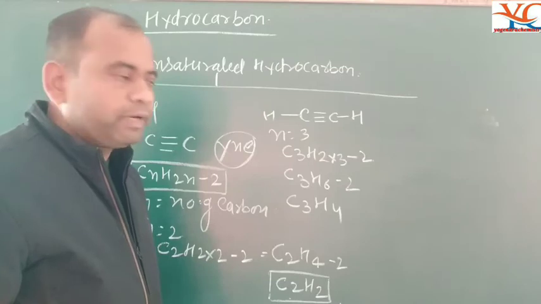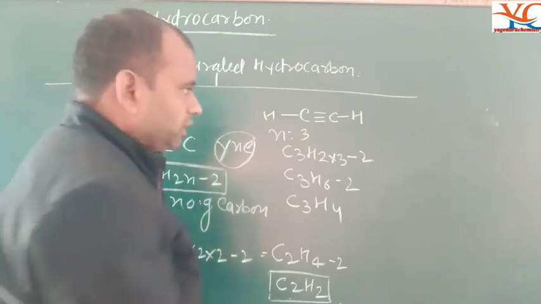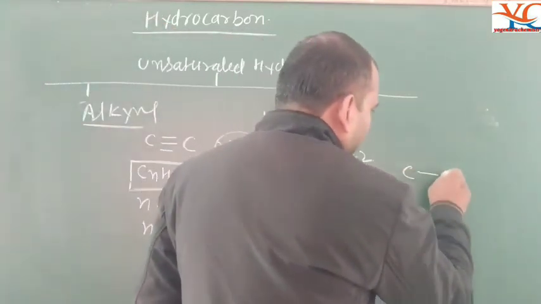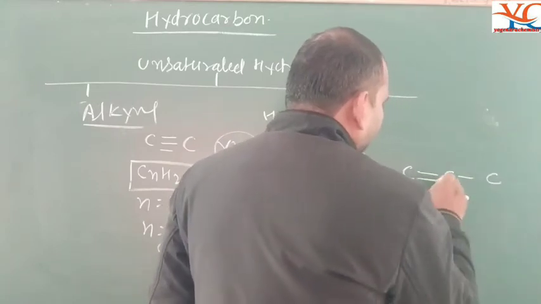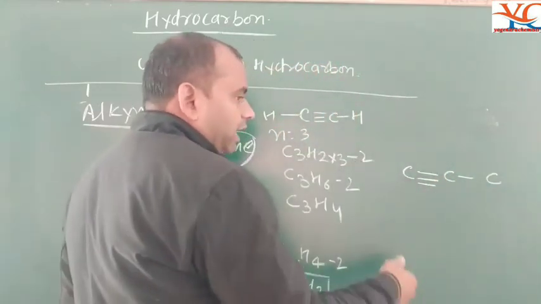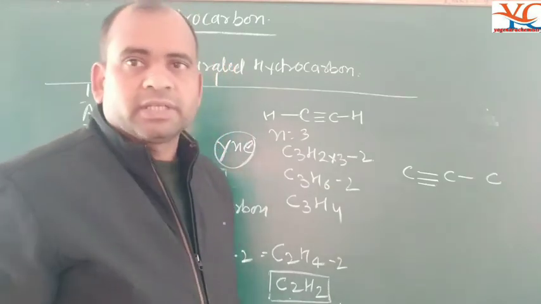The open structure of C3H4 is carbon, carbon and carbon. One carbon is attached with a triple bond and another carbon with a single bond.